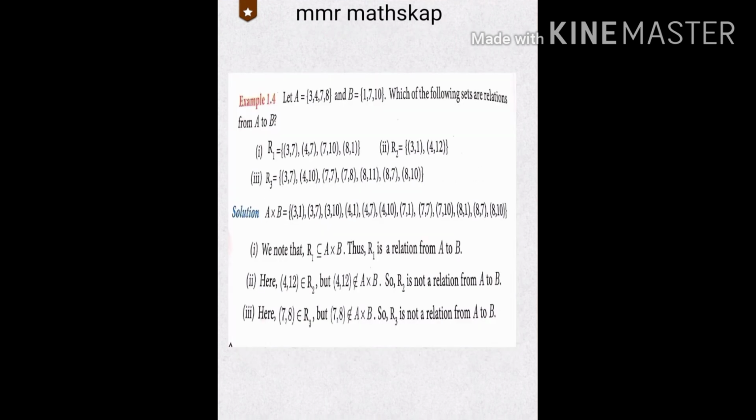Now move to example 1.4. Let A be equal to {3, 4, 7, 8} and B be equal to {1, 7, 10}. An important question: which of the following sets are relations from A to B? Underline that phrase, relations from A to B. The three sets are given to you.